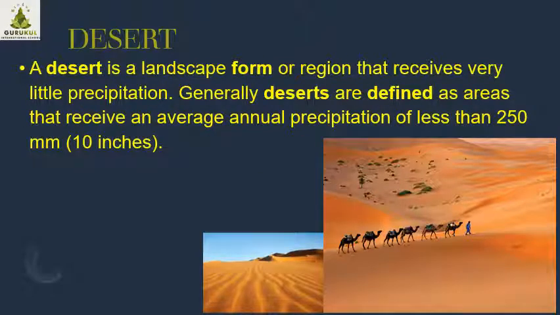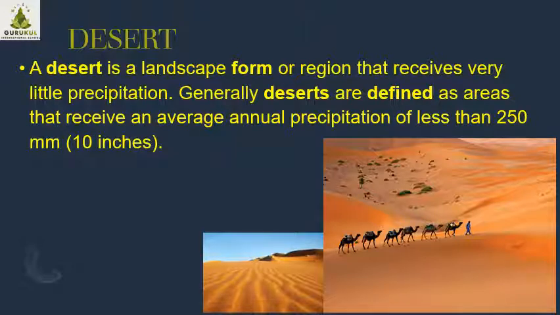Desert. All of you know desert. There are two meanings of desert, but the spelling is different. Find out the different spelling for this. Desert is a landform or natural form or area on the earth where the rainfall is very less. In the rainforests, I have explained, evergreen forest, there is heavy rainfall. Opposite of that is a desert, where very little rainfall is received. Because of that, the climate is very dry and hot.